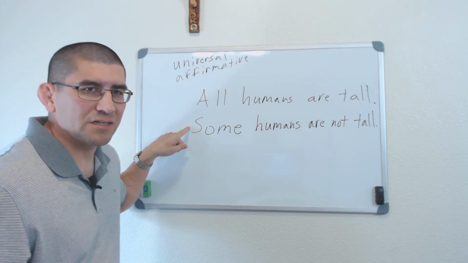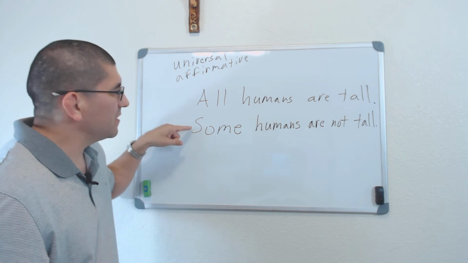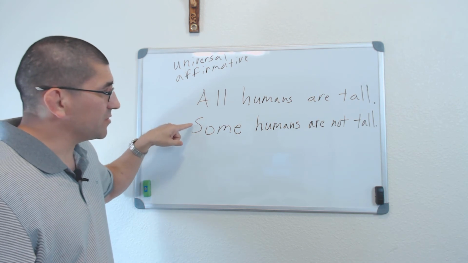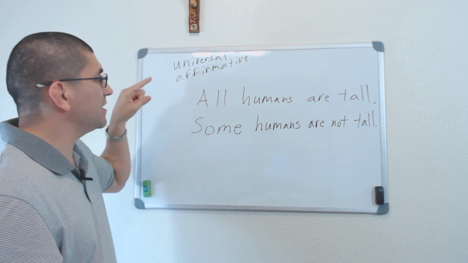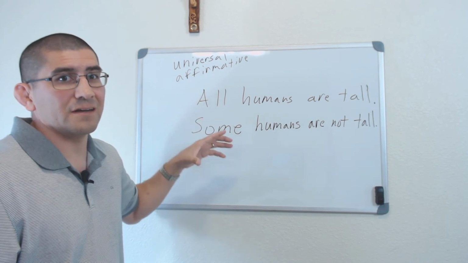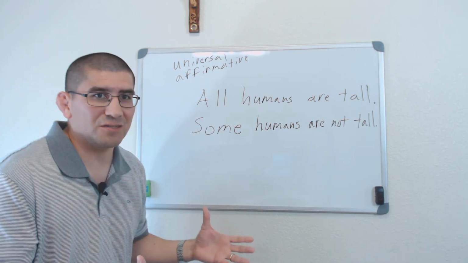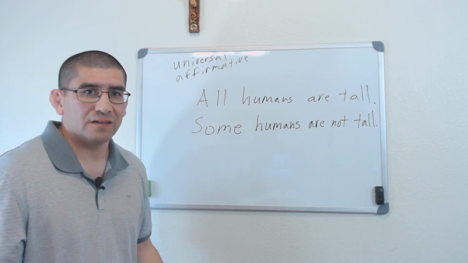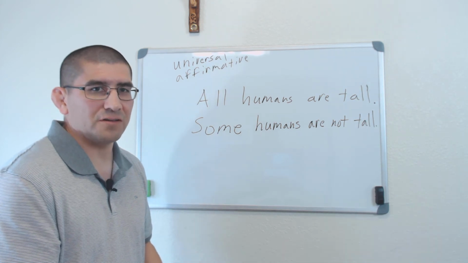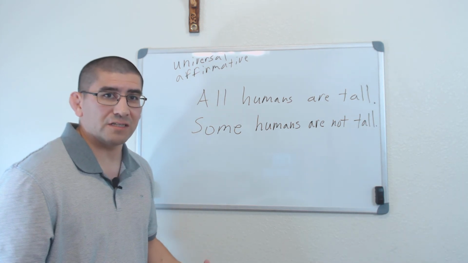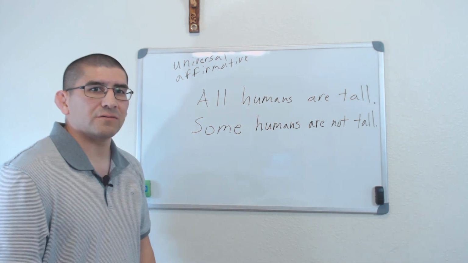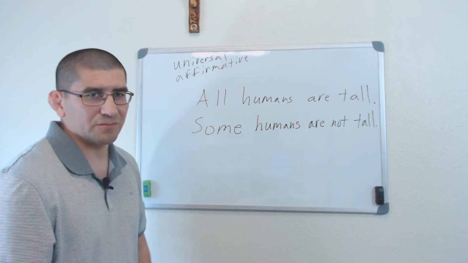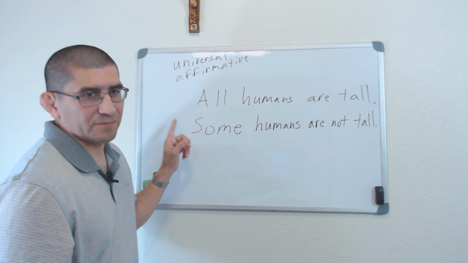And the thing about a contradiction, why it's the ultimate refutation, is if this is true, then this can't be true. Okay? If some humans are not tall is true, then this cannot be true. Okay? And another element is one of them has to be true and the other one has to be false. This is why the contradiction is how you refute an argument fully. This is why you see Socrates in the dialogues of Plato refuting the opponent's arguments with contradictions by showing that there's a contradiction in what they're saying. Okay, so that's contradiction.